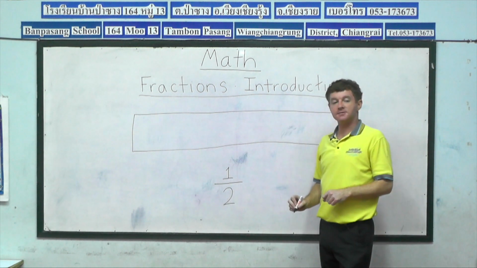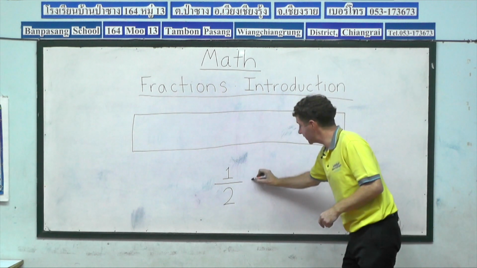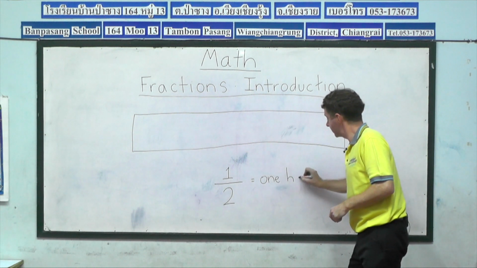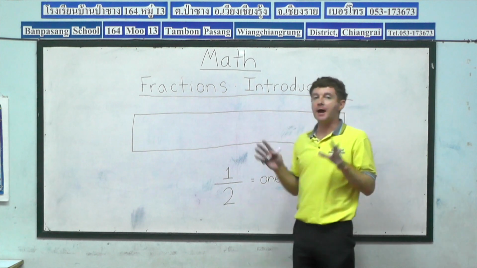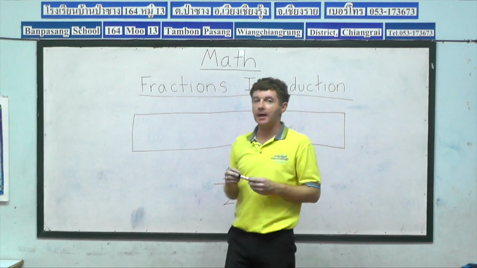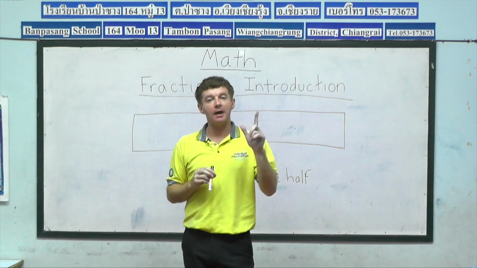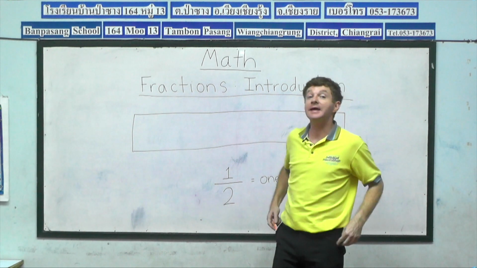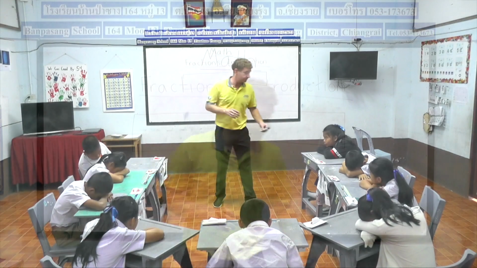What do we have, guys? 1 over 2, or we can say 1 half. Okay, so now I'll ask my students to close their eyes. When they wake up, one of them will have a pen and I will ask them to draw 1/2 of our bar in blue marker. So let's see who has the blue marker.